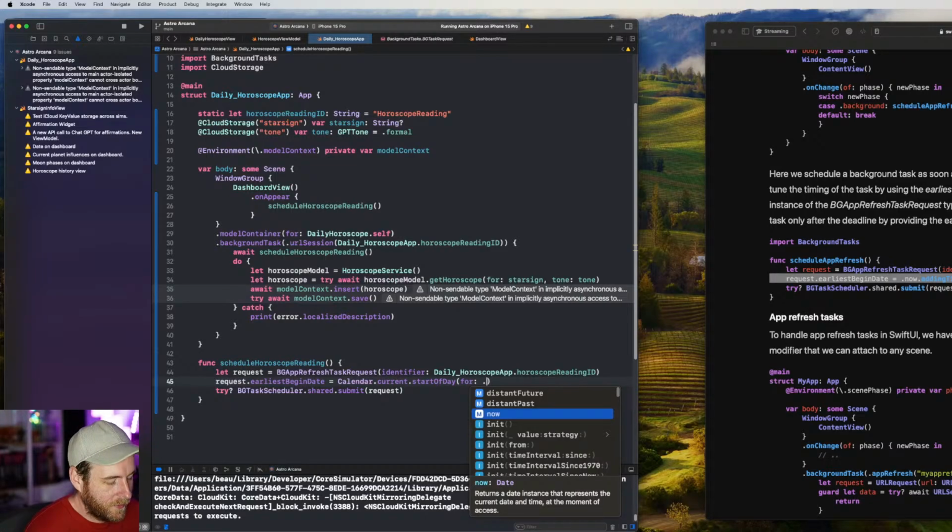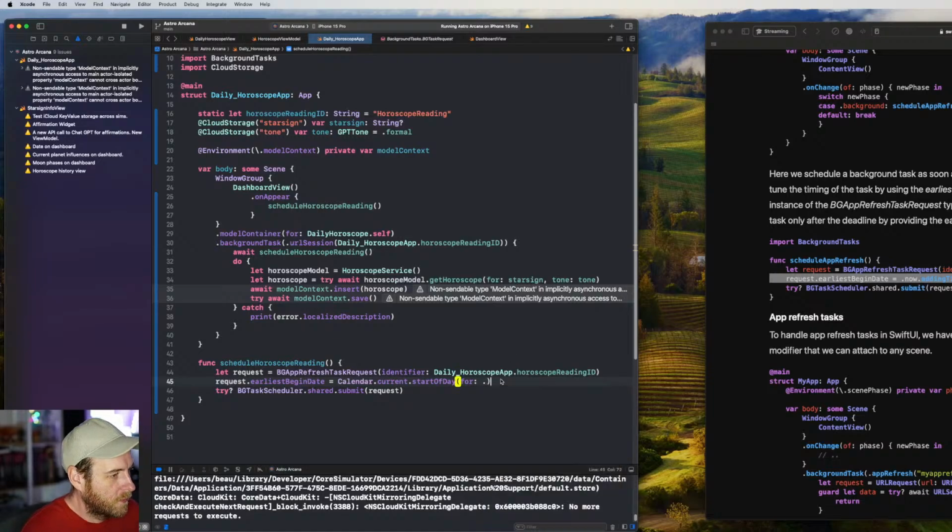I guess technically we could add 24 hours or so and then just go the day before that, but I want to be more correct. I think what we can do is we can use date components for this, correct? I haven't done this in a long time.